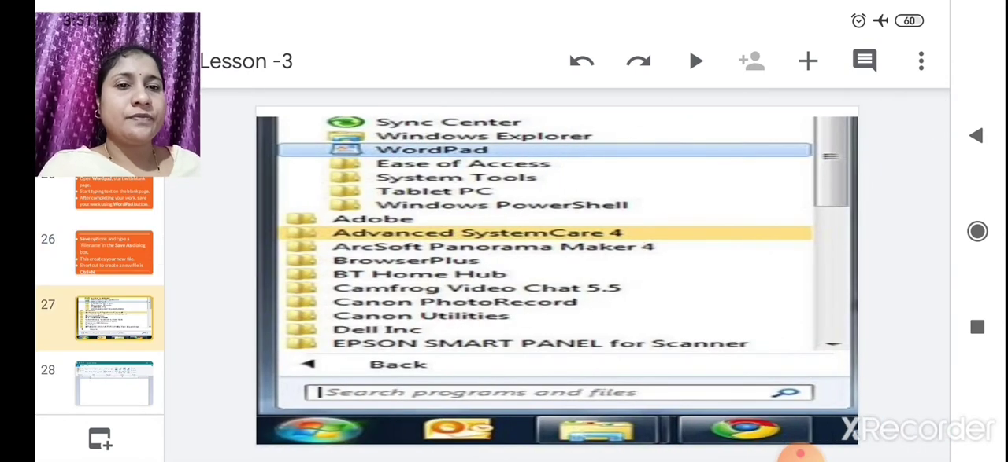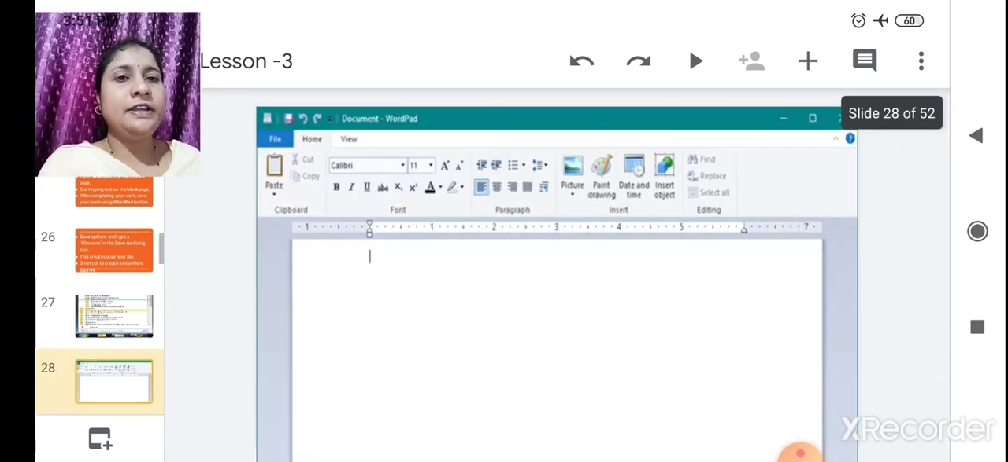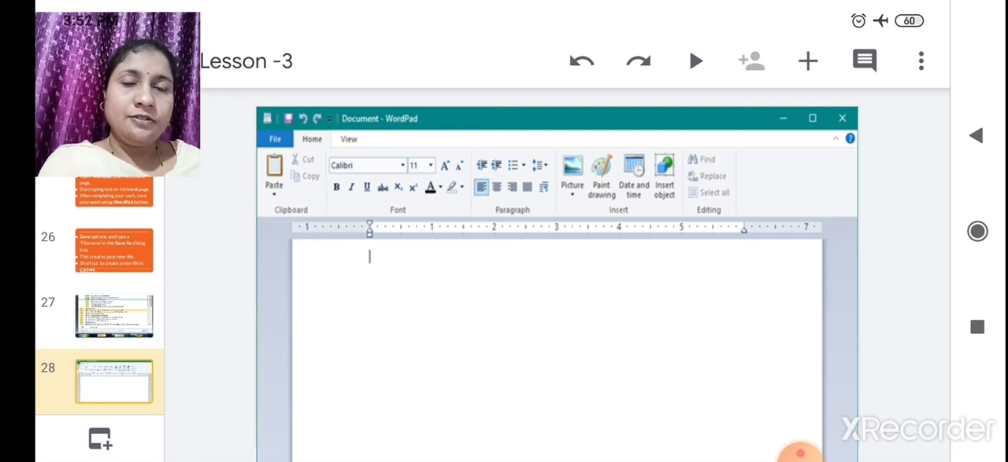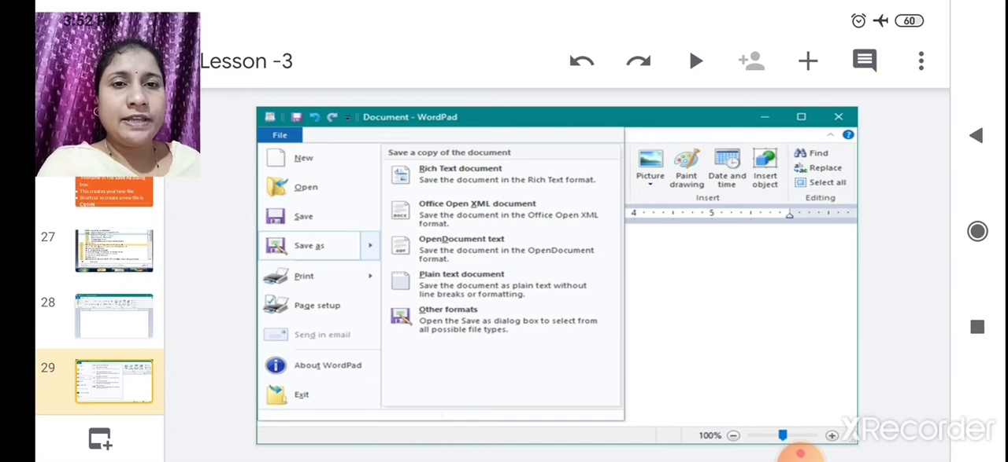Now see here, after clicking on all programs, there is WordPad. Just double click it, it will get open. After it opens like this, you have to start writing. Type anything you want in your document. After writing, you click on File, where there is New, Open, Save As. So you have to click on Save As.